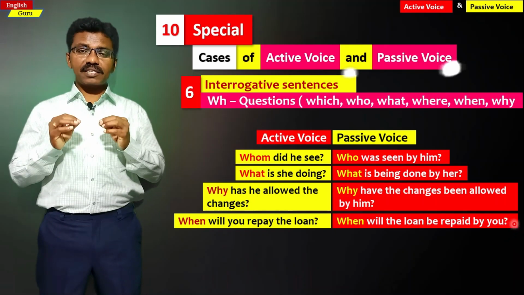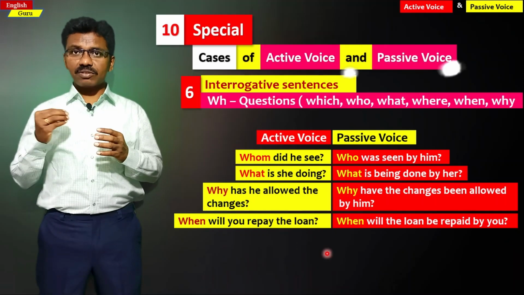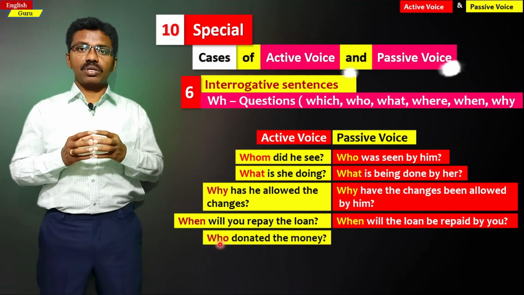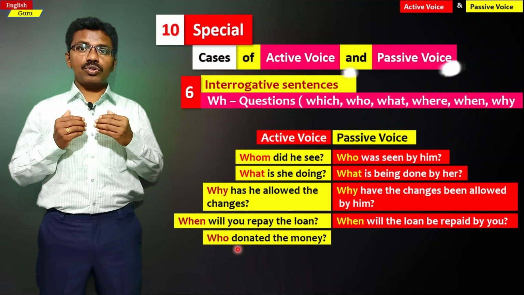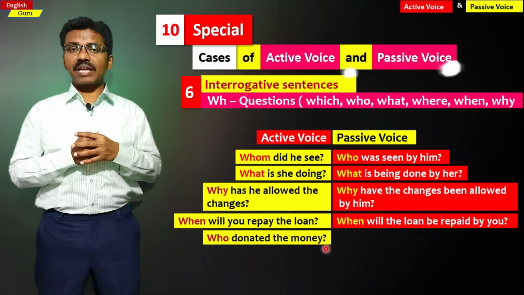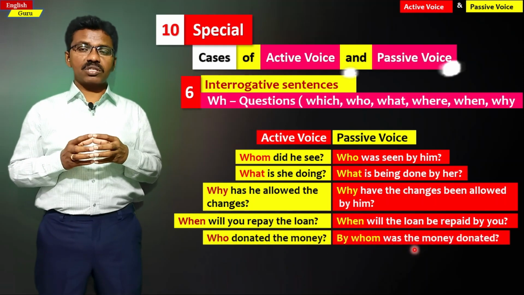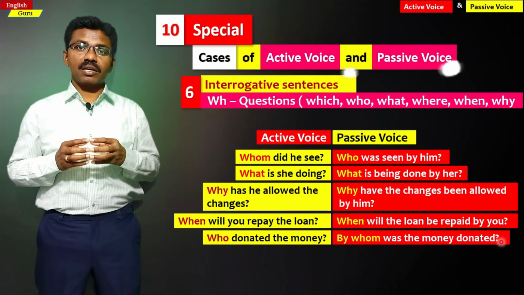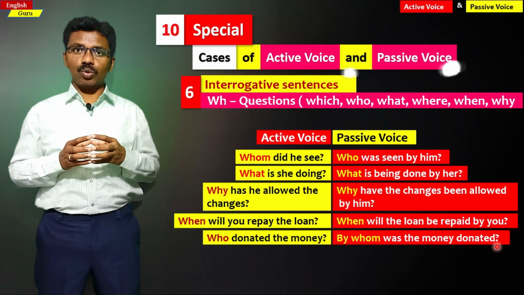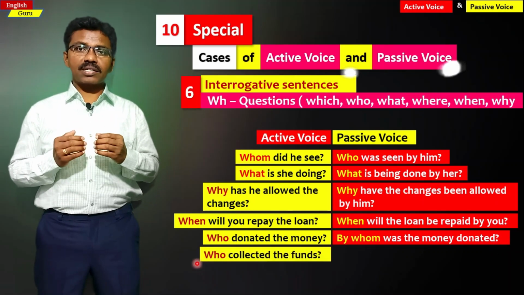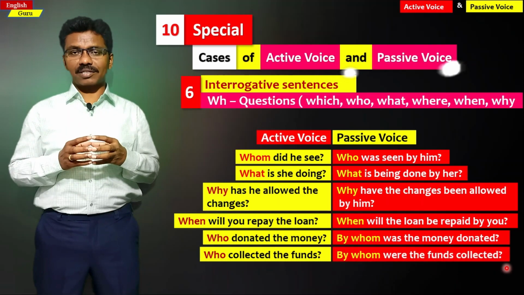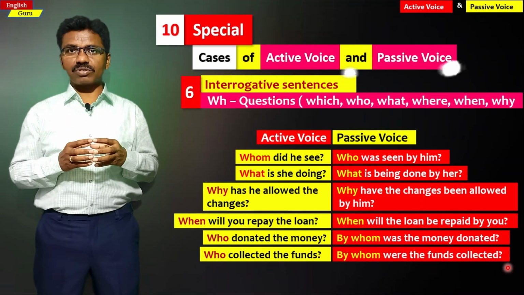And there will be a slight difference in writing the passive structure when the question starts with the WH word who. Let us see it. Who donated the money? It is changed as by whom was the money donated. This is the structure of a passive sentence when a question starts with who. The second sentence is who collected the funds? By whom were the funds collected? This is how we write the passive structure.